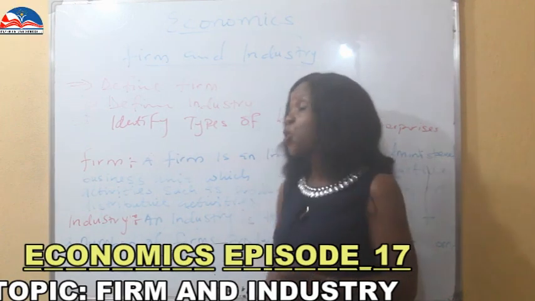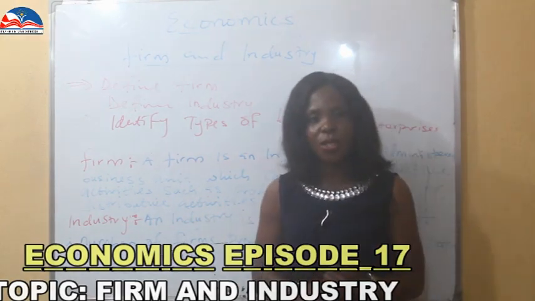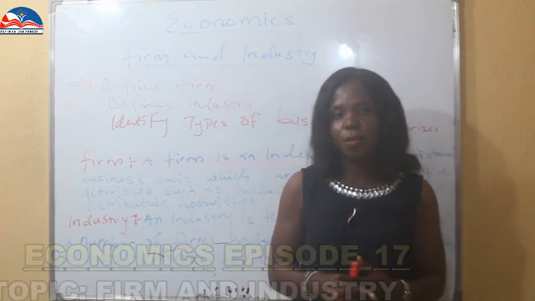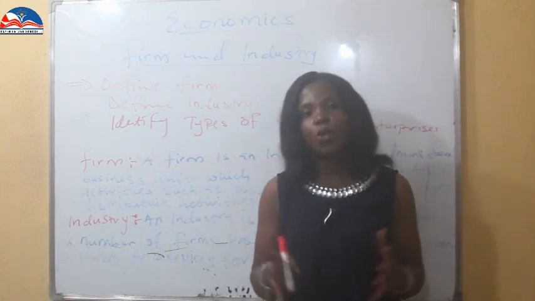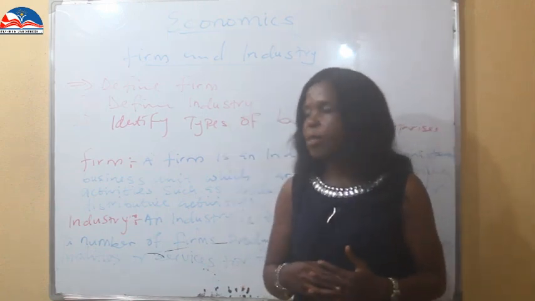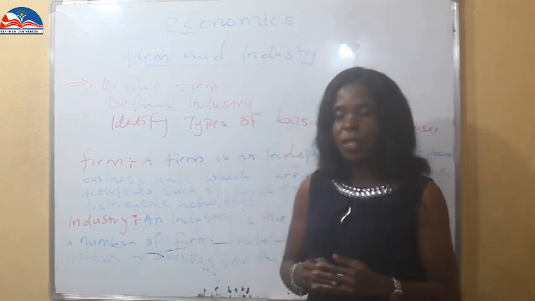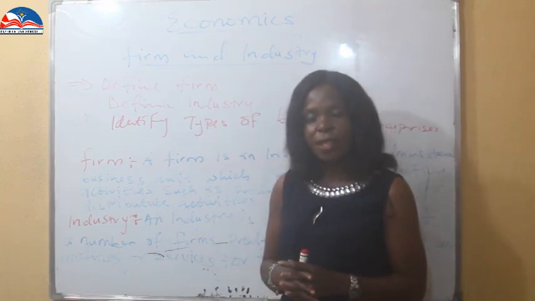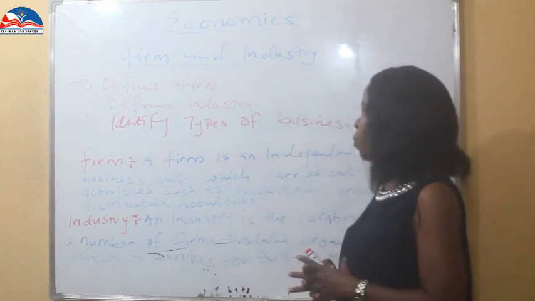Class, today we are going to talk about firms and industries. In this series we are going to talk about many businesses, business organizations. So the objective of the class is we are going to explain what a firm is, we'll explain what an industry is, then we identify the types of businesses. Now, what is a firm?